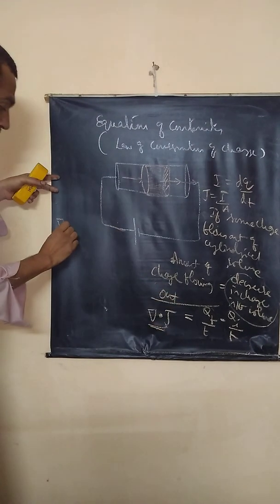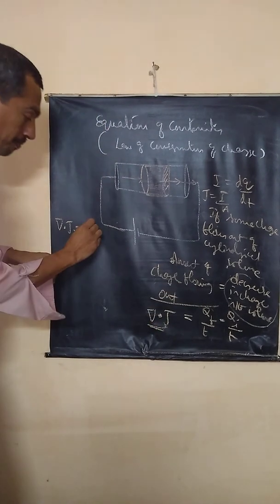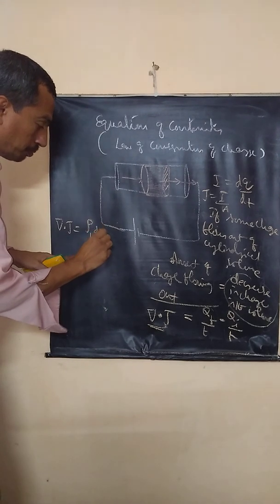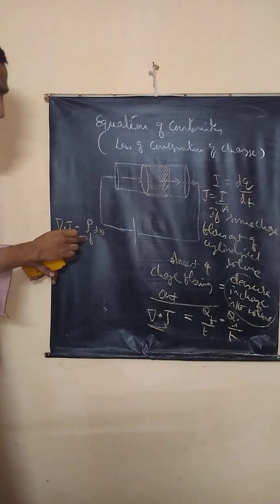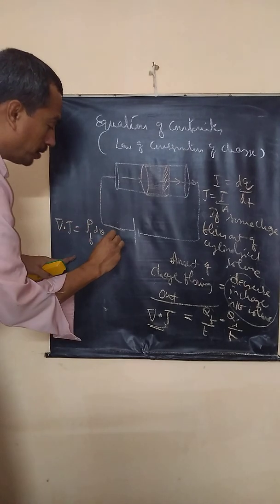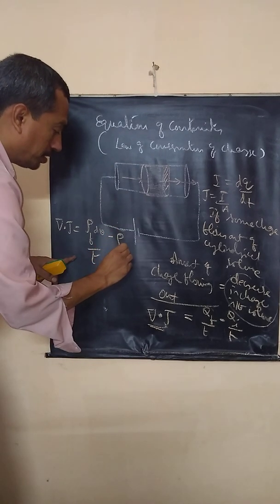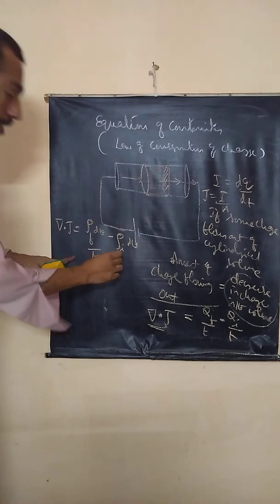Therefore, del dot J is equal to, now what is charge? How can I write it? Charge per unit volume into total volume. Correct? Is it clear? Charge is rho V. Now minus by T, minus charge per unit volume into total volume, the initial charge.